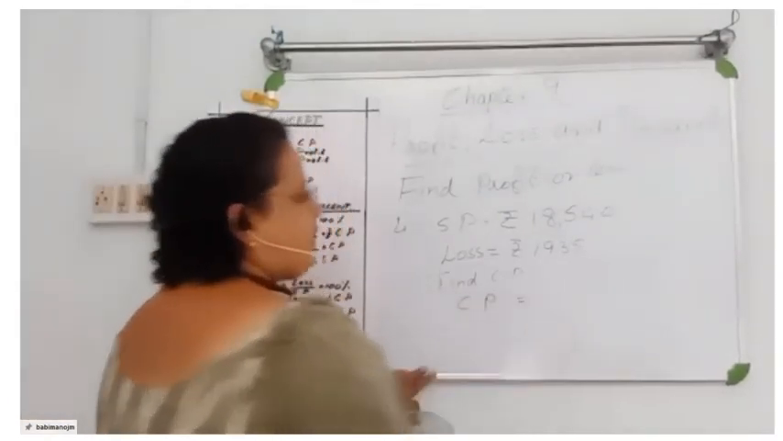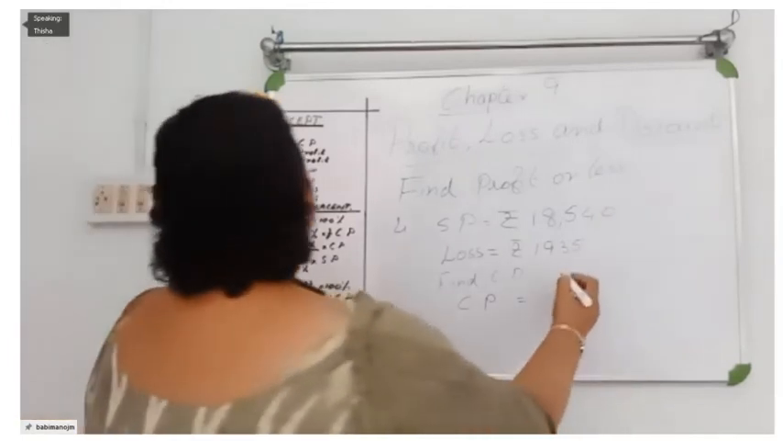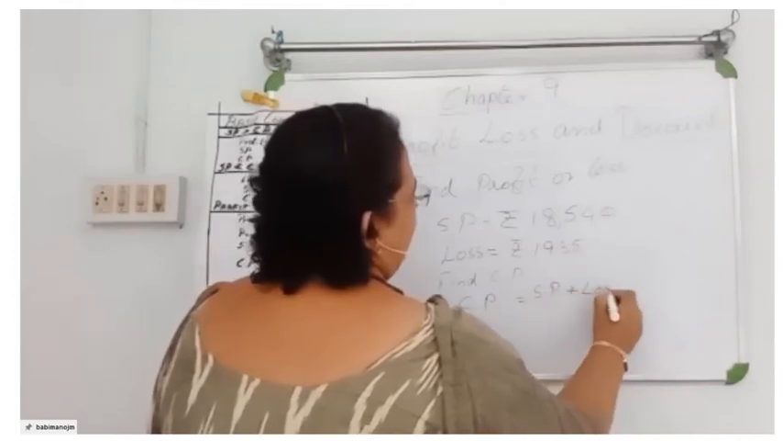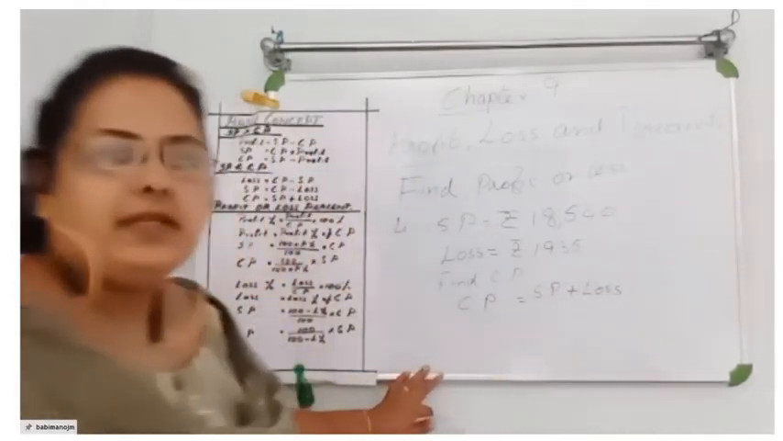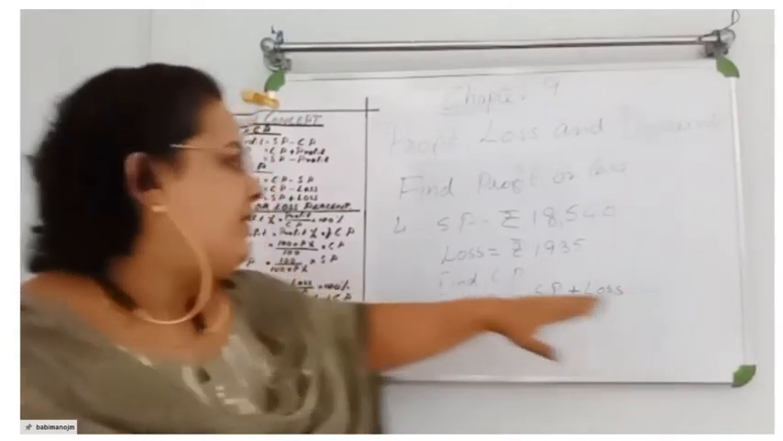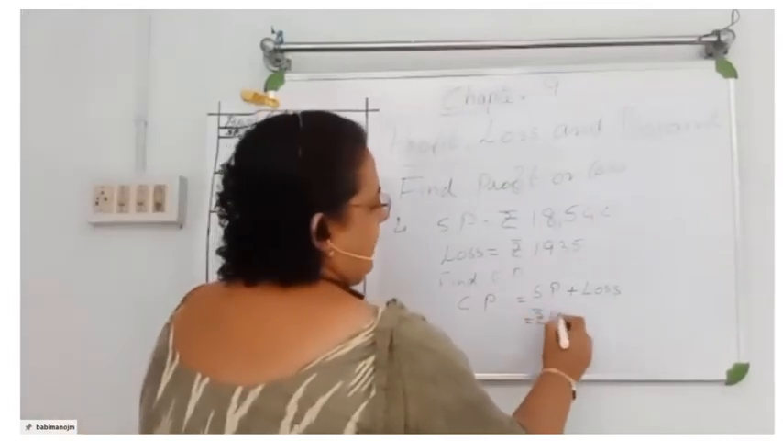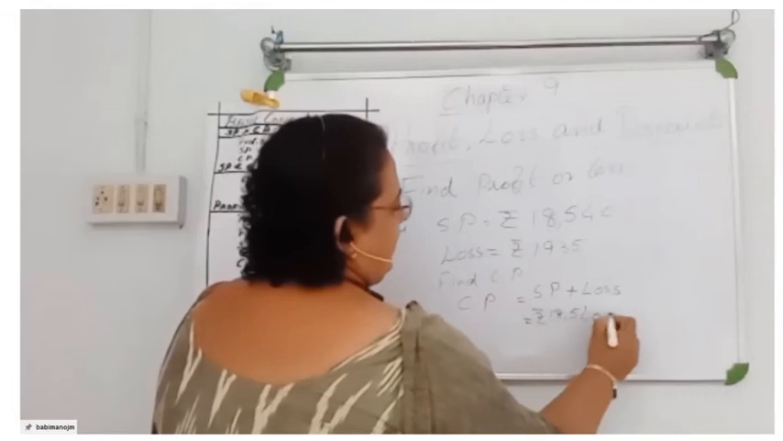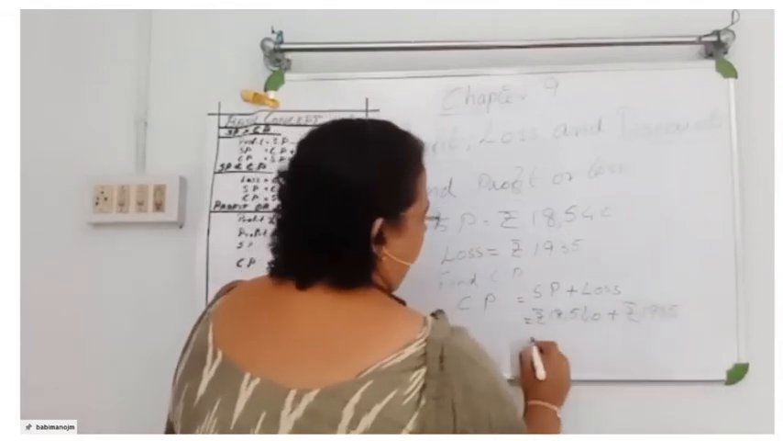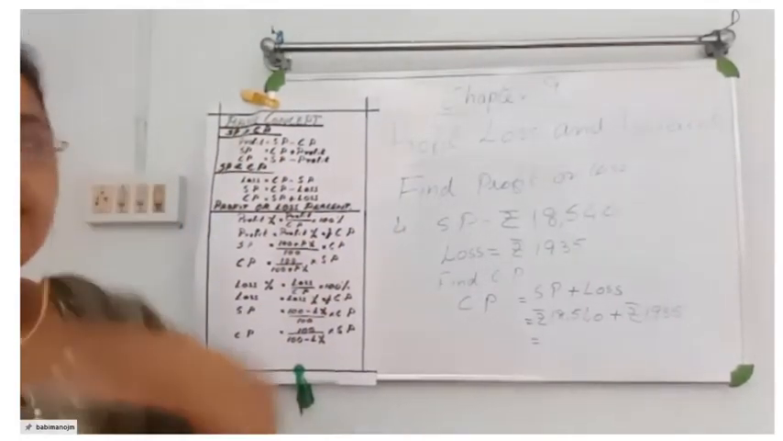How will you find the cost price? Cost price is equal to SP plus loss, isn't it? Yes. Cost price is equal to SP plus loss. So here, what is SP? Rupees 18,540 plus rupees 1,935. What is the answer there? Find it.